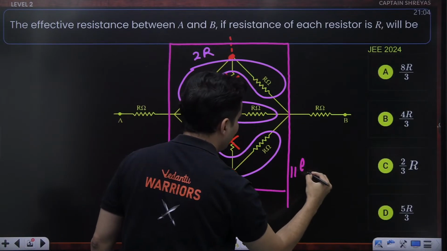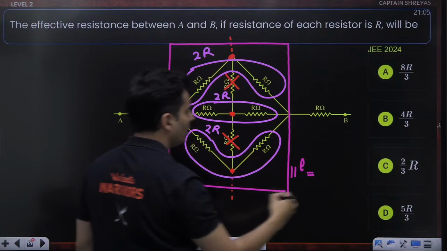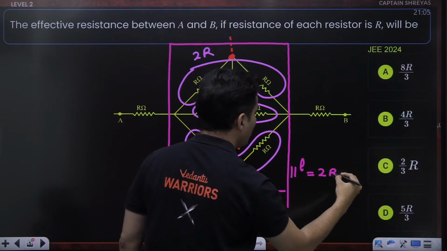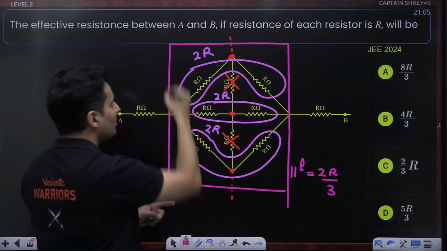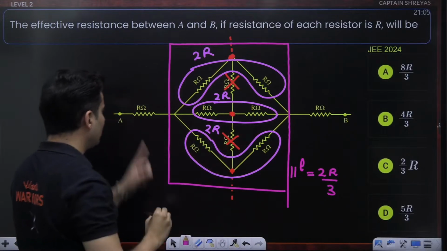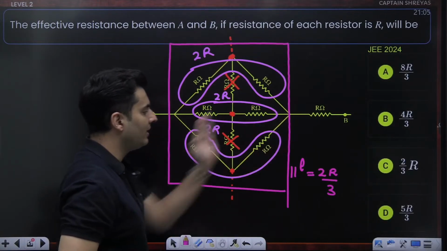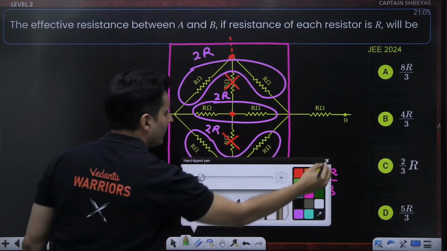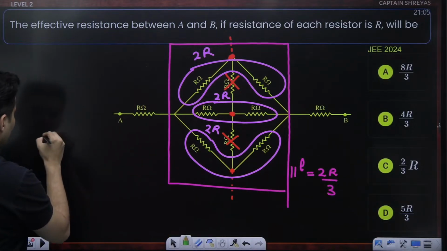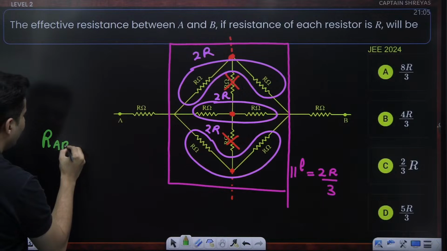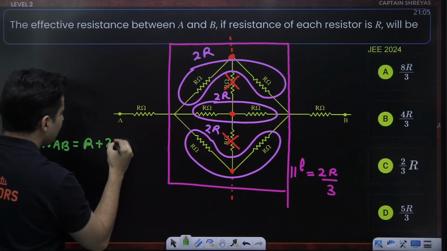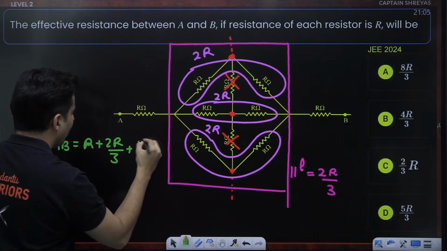So when in parallel, you divide by the number of resistances, so it will become 2R divided by 3. That is the resistance of this combination. Plus R is outside in series. So the total equivalent combination between A and B will be R plus 2R by 3 plus R.